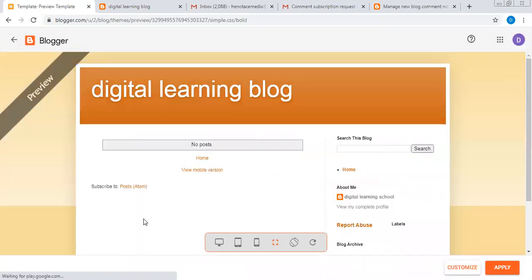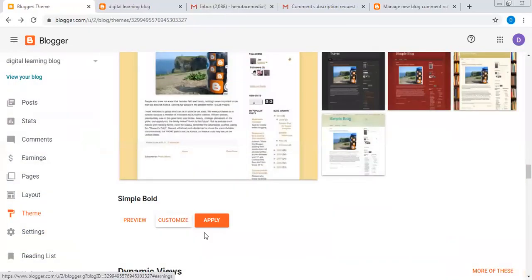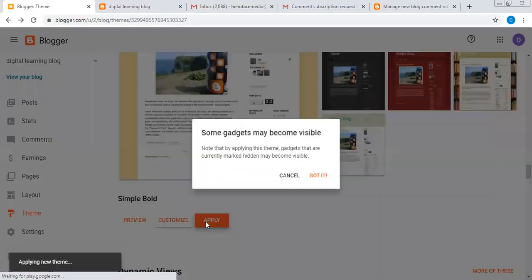See the preview. Digital learning blog. This is the orange color, something like that. This is the preview, this is how it's going to look. So let me go back and say I've seen your preview. Let me apply it. Apply this theme.